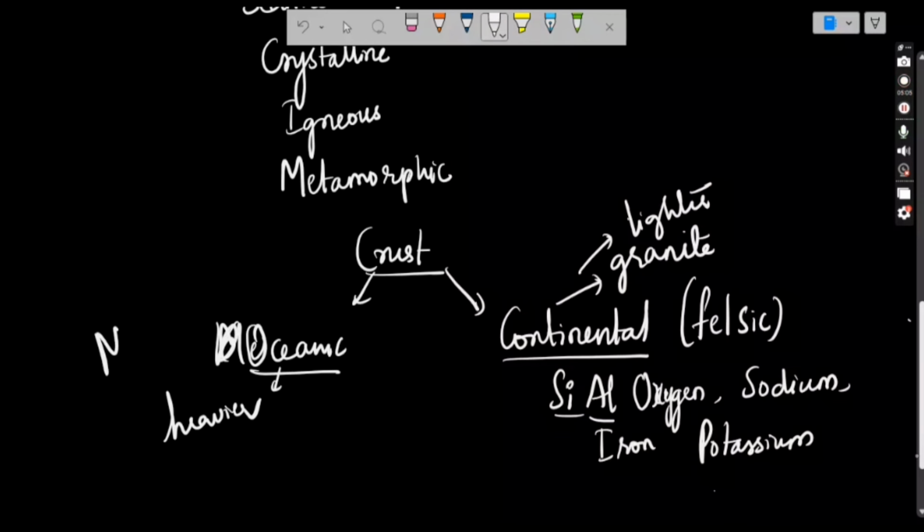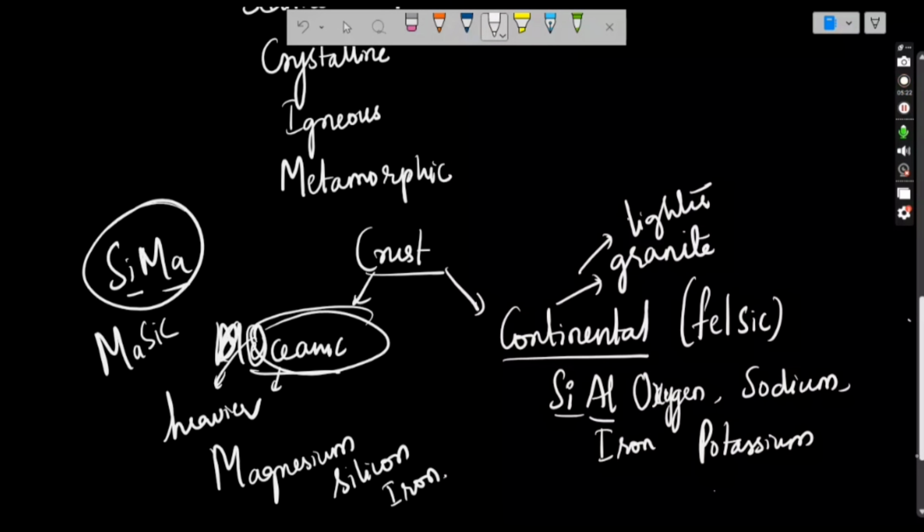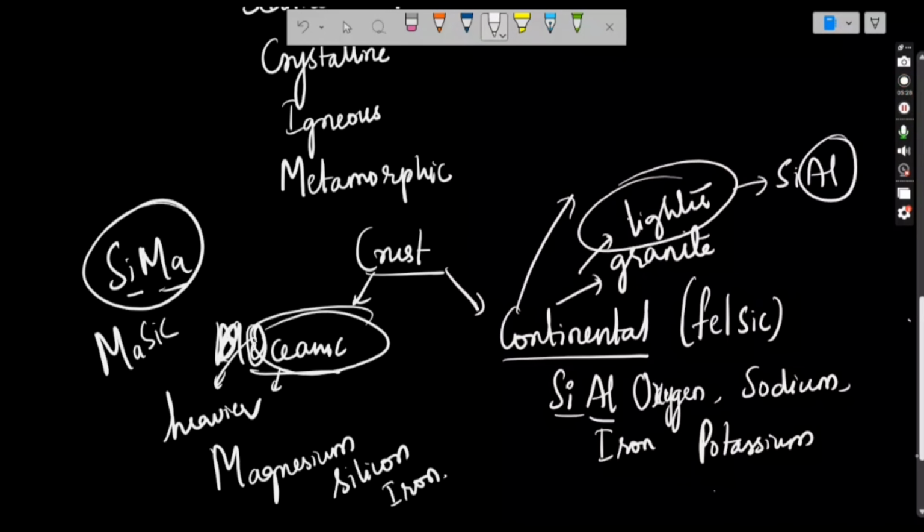This is called mafic. It's made up of magnesium, silicon, and iron as the major components. So just remember, oceanic crust is heavier. Just remember like this: Sima, silicon and magnesium are the major components. Continental crust is lighter because we have Sial, silicon and aluminium, here magnesium.